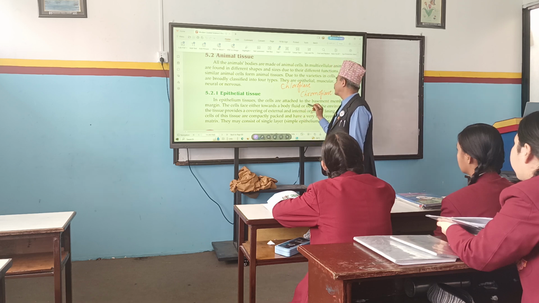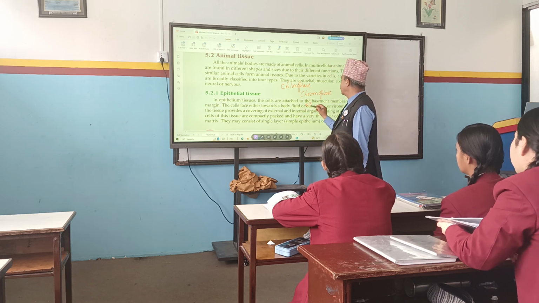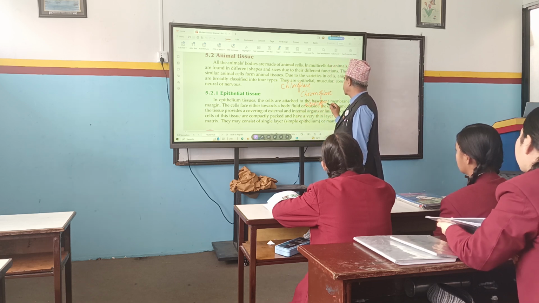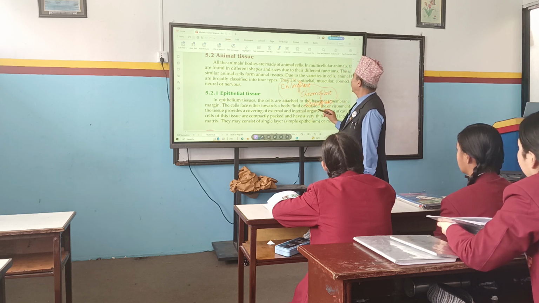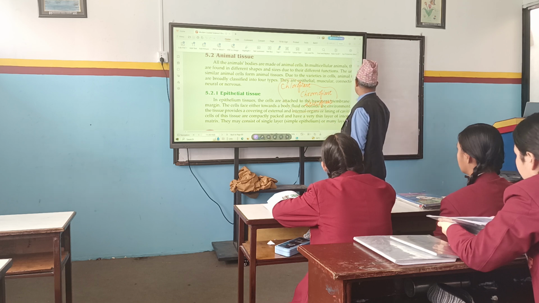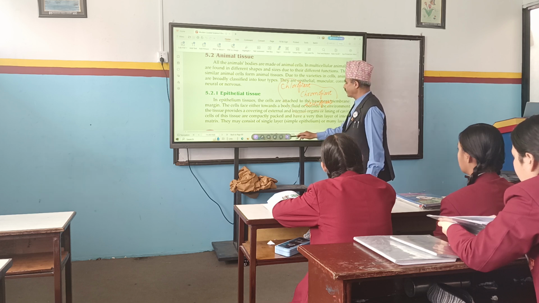But it's especially white color in leucoplast. These things remember. Okay, so we can categorize plant tissue into two types, but animal tissues into how many types?